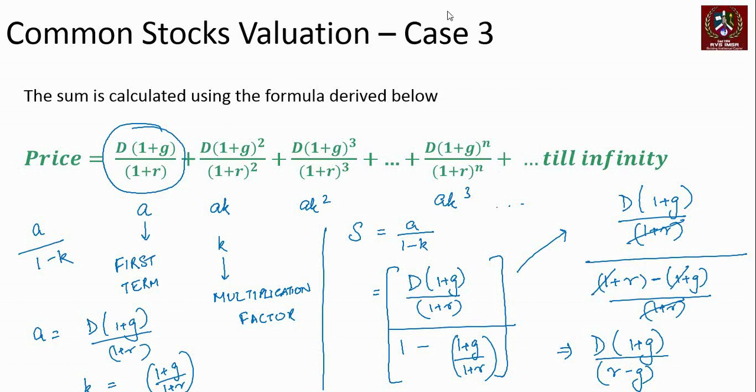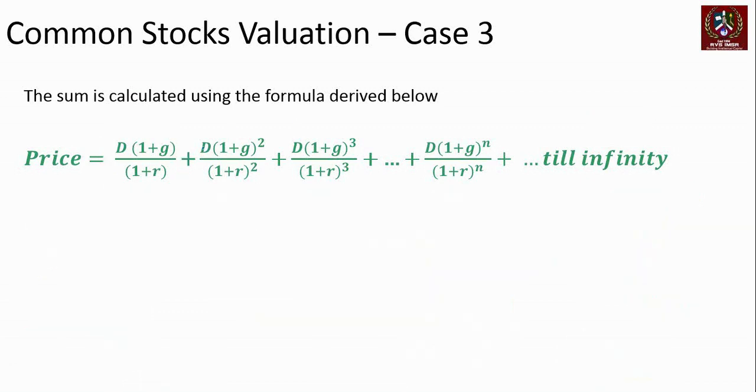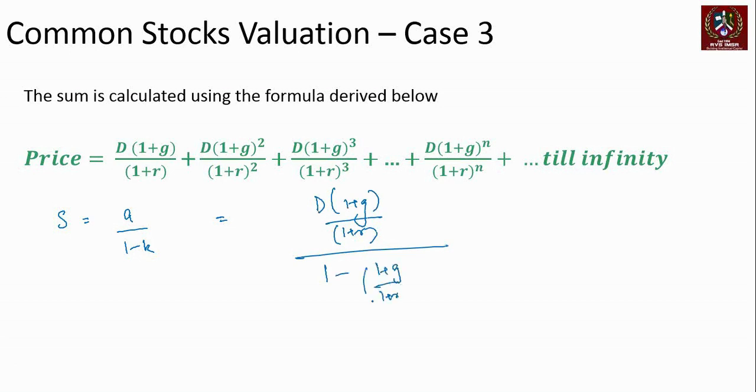Let's redo this once so that we don't have any kind of confusion. What we are saying is that the sum is given by A upon 1 minus K. A here is D into (1 plus G) by (1 plus R), and K is (1 plus G) by (1 plus R). When we solve for this, it gives us D into (1 plus G) divided by (R minus G). Right, so that's the calculation formula.